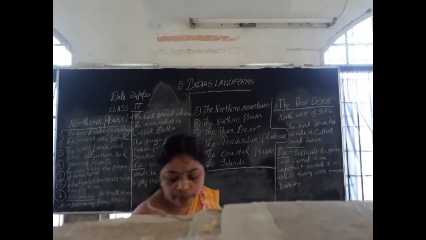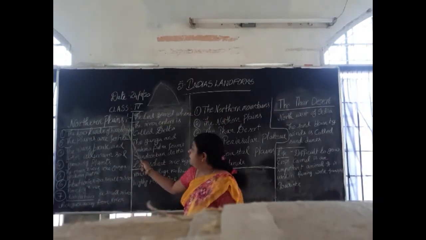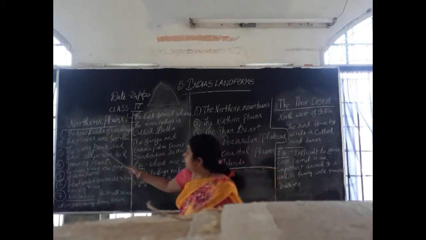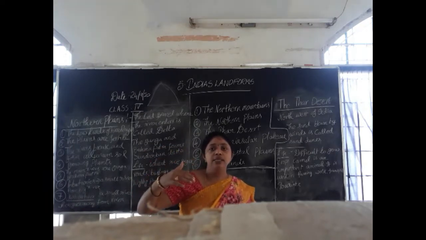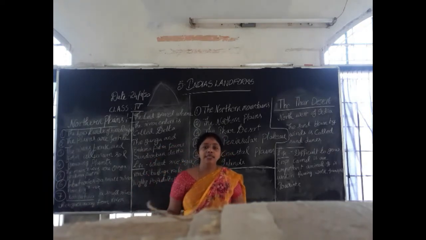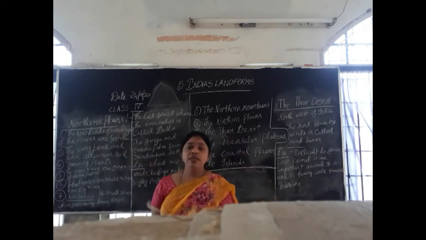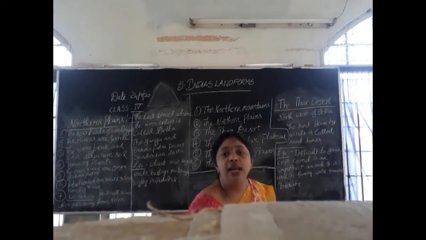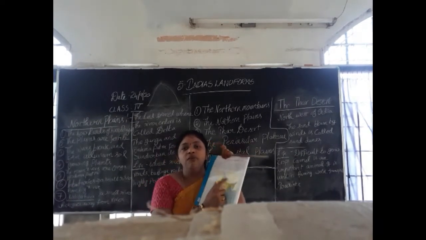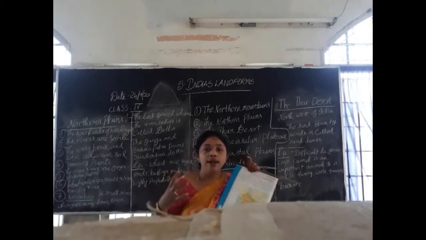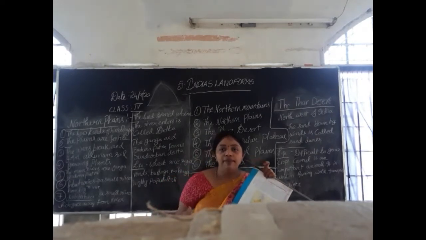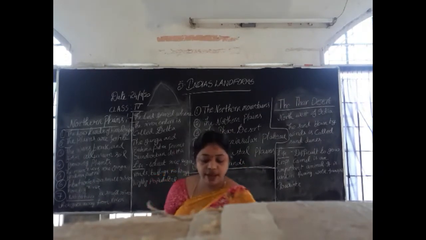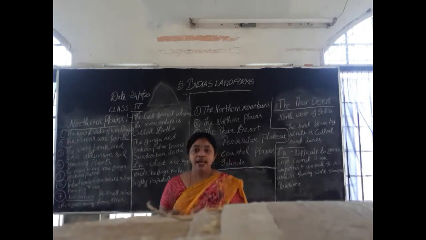Okay, let me explain to you about the northern plains. How are the northern plains? See, the lowlands of the Himalayas, the land under the Himalayas, are called the northern plains. How is the soil? The soil is very fertile. You can see the green color is given here in the northern plains region. Why is it given green color? Means the soil is very good there. The soil is very good for cultivation. That's why it is given a green color.